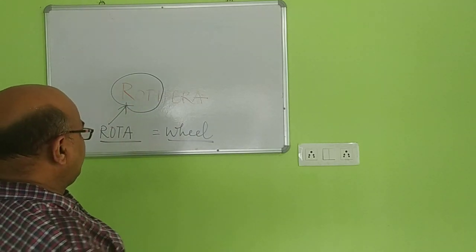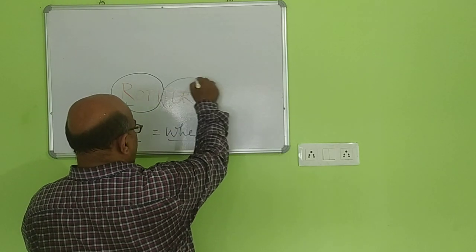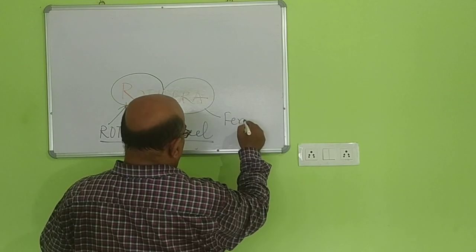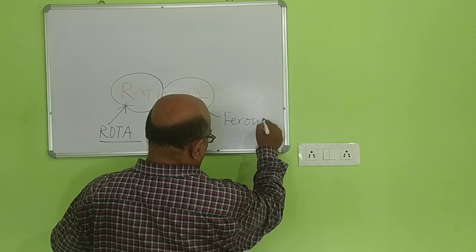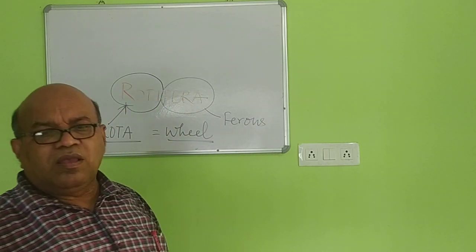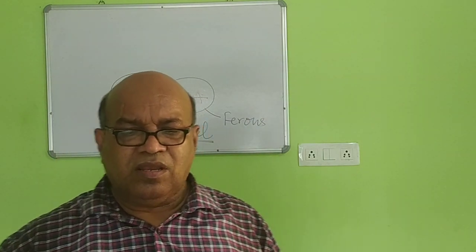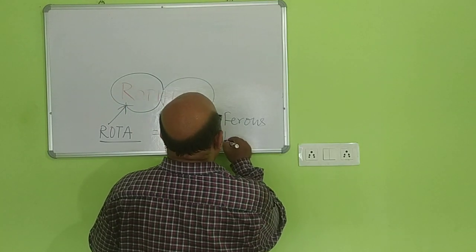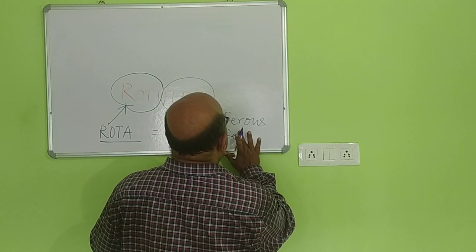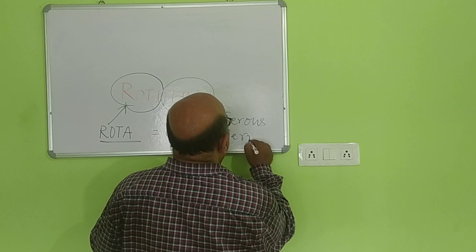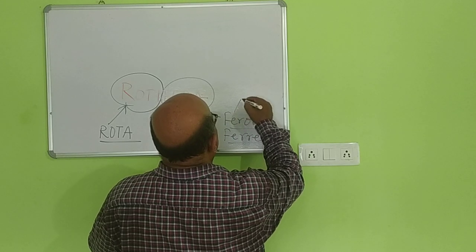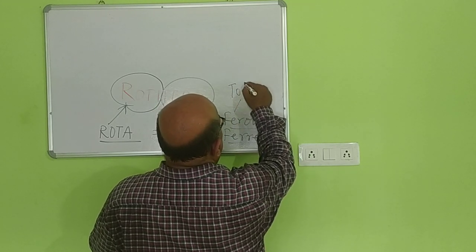And fera, this term comes from the word pheros, or we say ferre, F-E-R-R-E, means to bear.